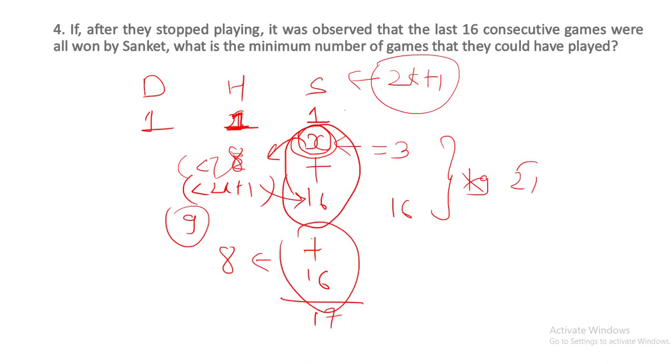So will 21 work? 21. So in that case x will be 5 and the last 16 games. So the number of games won by Harshad should be less than 5 times 2, which is 10, plus 1, 11. So Harshad should win less than 11 games. Okay. And if the number of games won by Sanket when they stop playing is 21, then the number of games won by Harshad should be 10.